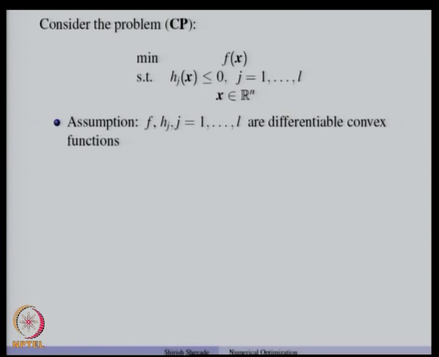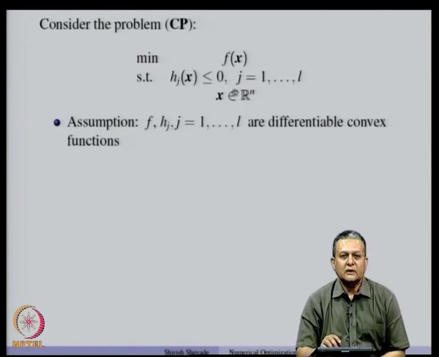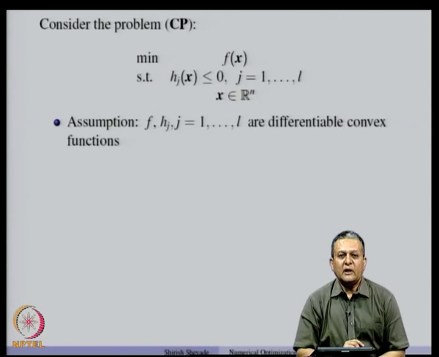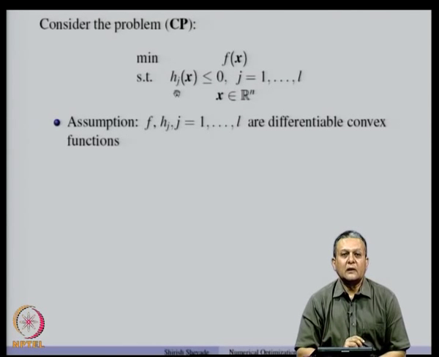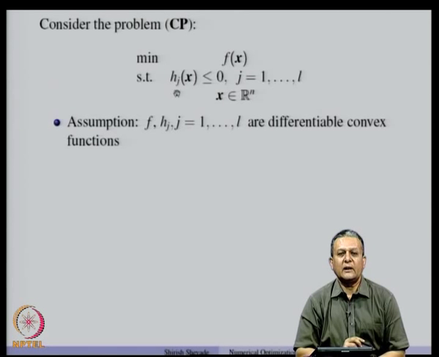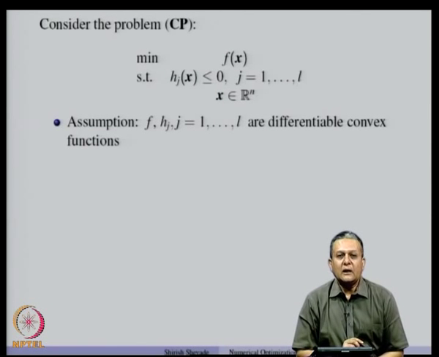Now, let us consider a problem to minimize f(x) subject to the constraint h(x) less than or equal to 0, but this time we make an assumption that f and h_j are differentiable convex functions. So, the important point here is that both f as well as h_j are convex functions and also they are differentiable. Now, under this situation, it turns out that the first order KKT conditions are sufficient if x star is a regular point.